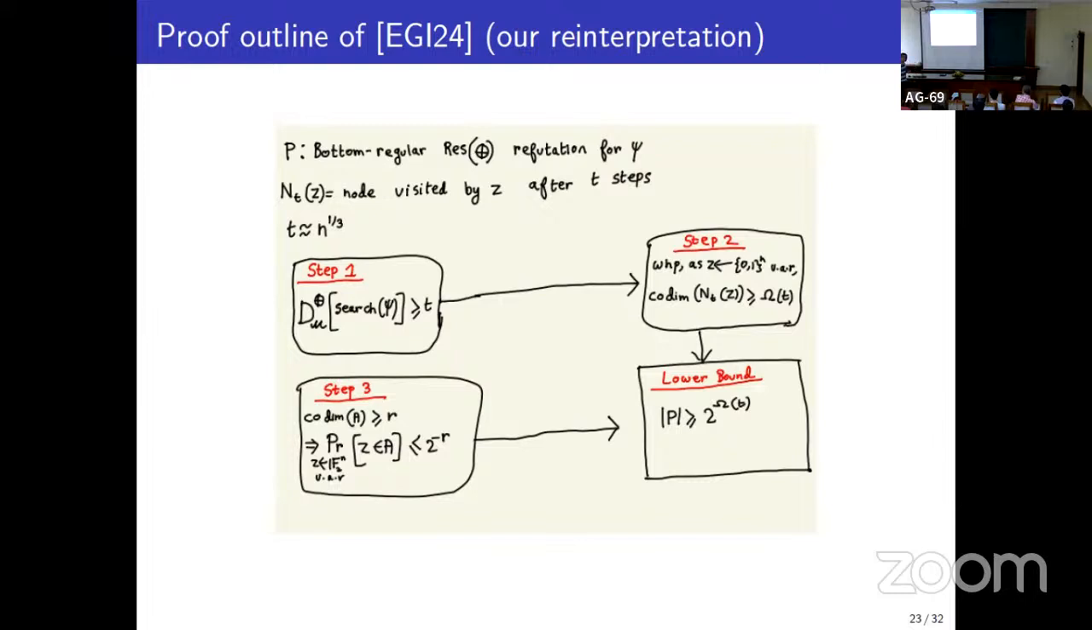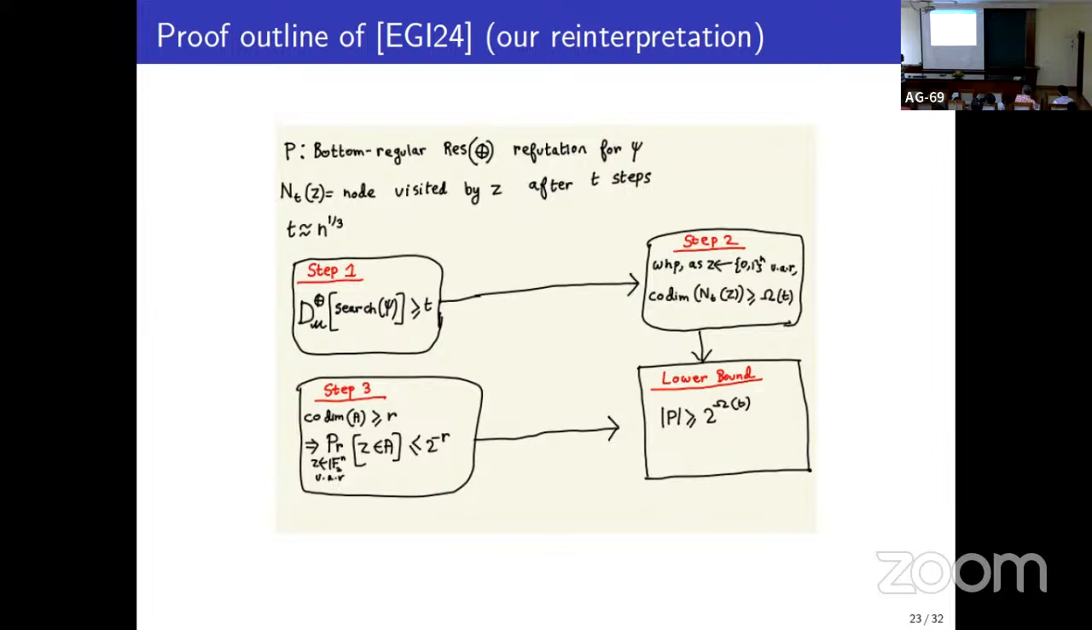So I'm going to give an outline of the proof of Efremenko et al. And then I will give an outline of why we modify it. So how do Efremenko et al. prove their lower bound? I'm not going to describe what CNF they use. I'm just going to say what properties of the CNF they use.